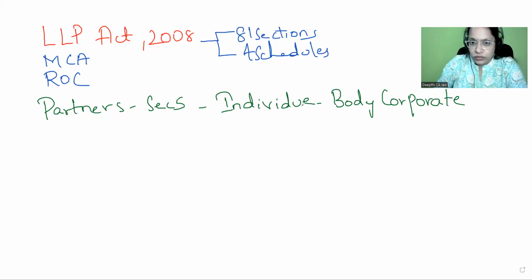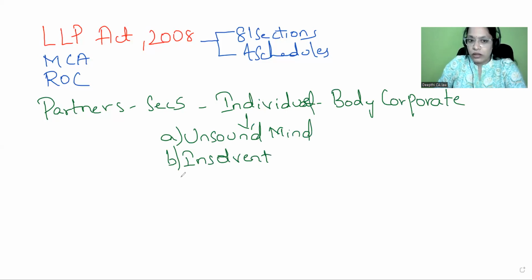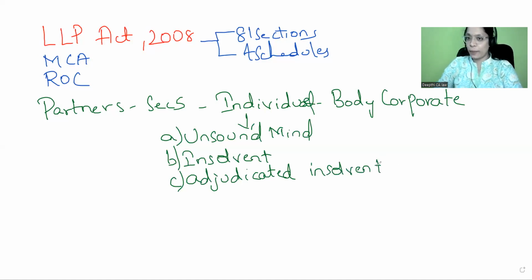An individual cannot become a partner of the LLP if he is a person of unsound mind, or if he is an insolvent person. And if at all he applied to be adjudicated insolvent and his application is still pending, then he is also not eligible to become a partner of an LLP.